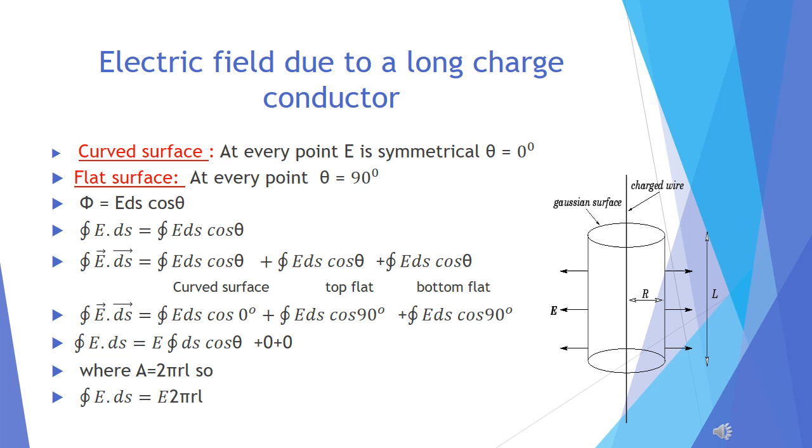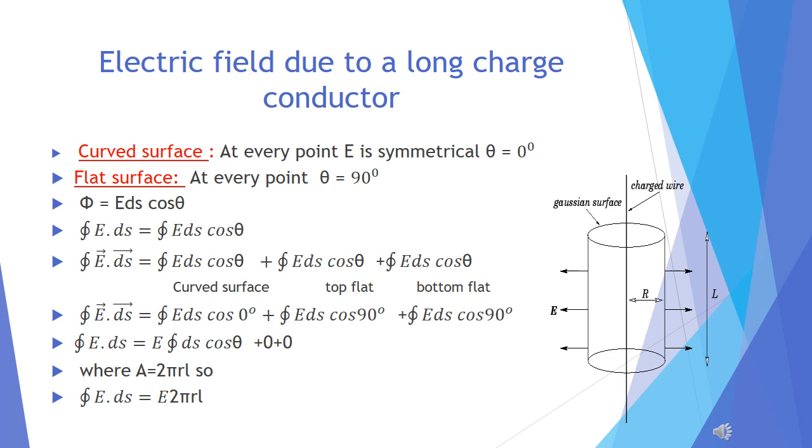The answer is, if we wrap a cylinder, then all the points are at a fixed distance, and at every point the electric field is the same. So there is one symmetry. This point of the surface is at a distance r. Because the distance is the same, the electric field is symmetrical.